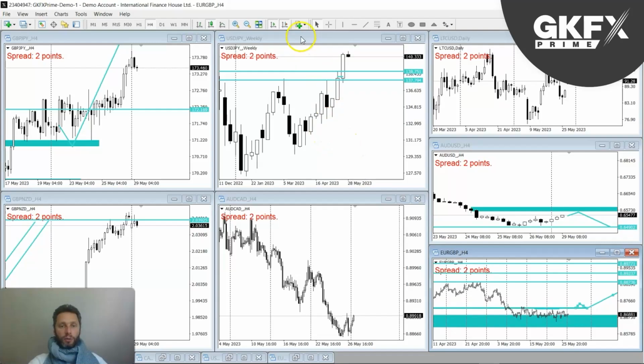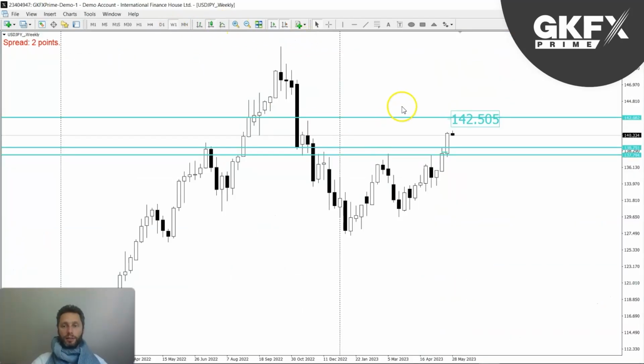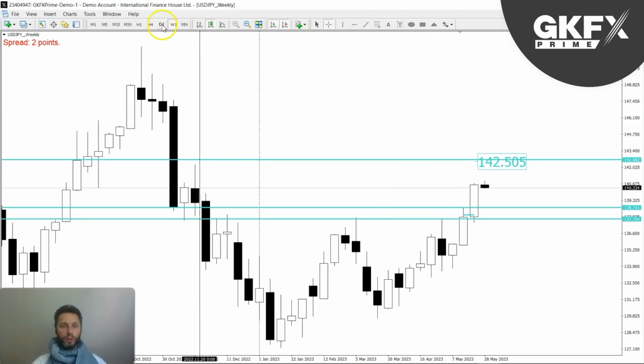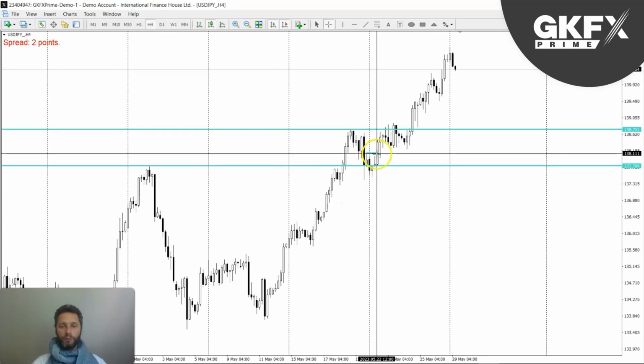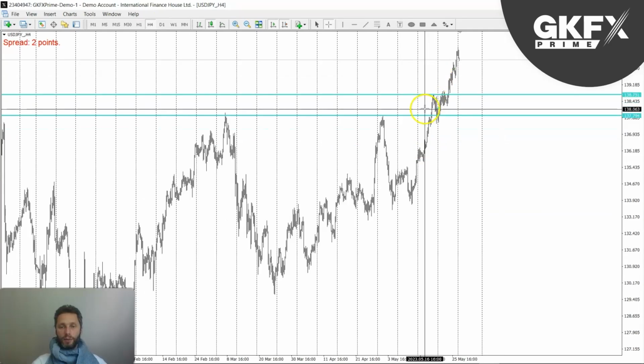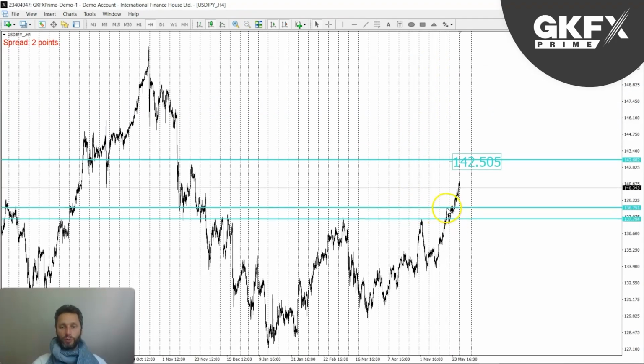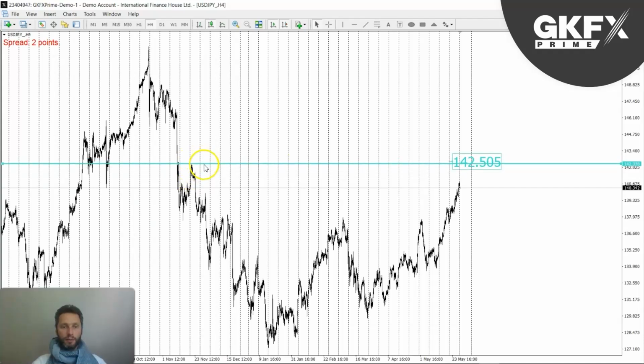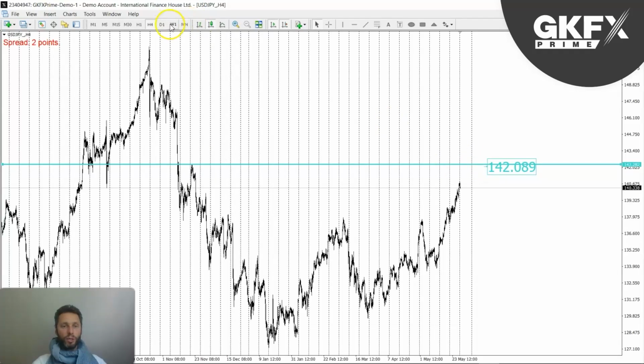Okay, next one I'm going to look at is dollar yen. So dollar yen, looking at bullishness last week and the previous weeks. As expected, continued bullishness, broke through these levels. Let's now delete them. And the next level I'll be watching for is this obvious swing right here. So here is that swing. Let me just mark it out about the 142.